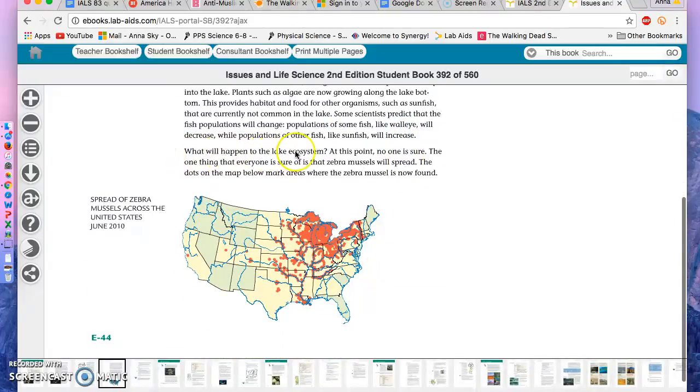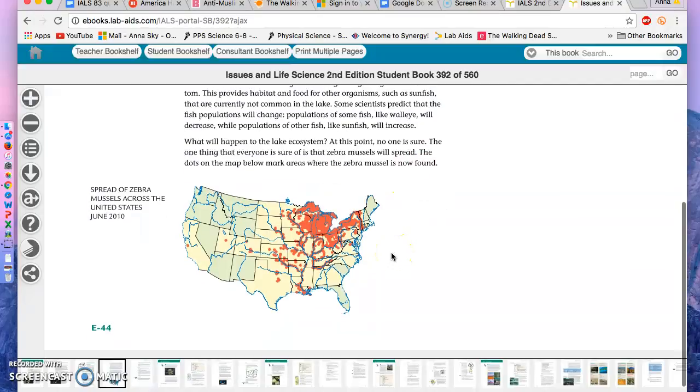What will happen to the lake ecosystem? At this point, no one is sure. The one thing that everyone is sure of is that zebra mussels will spread. The dots on the map below mark areas where the zebra mussel is now found. For reference, these right here are the Great Lakes.